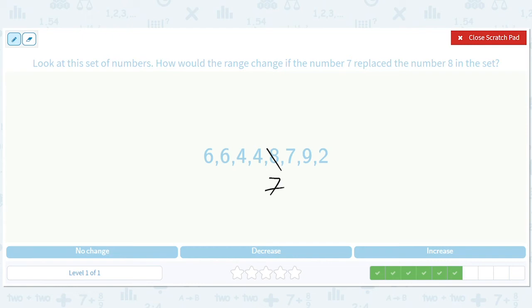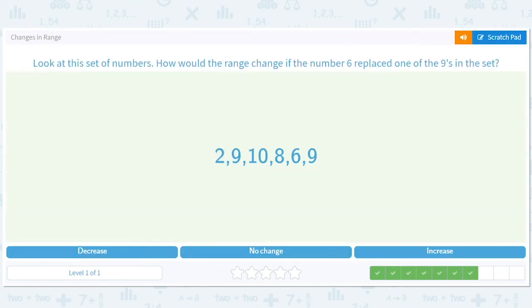Well, again, it doesn't affect the smallest number and the biggest number. So the range is still 9 minus 2 or 7. So if the number 7 replaced the number 8, we'd still not change the range because the smallest and biggest numbers don't change.